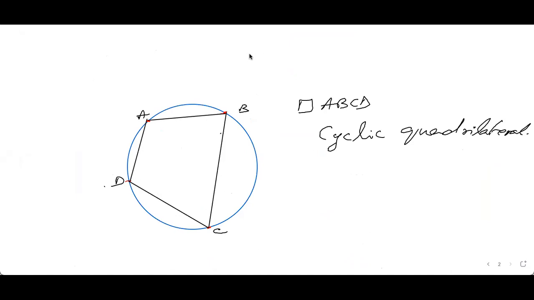We have studied exterior angles in case of triangles. Now, it's a little different, not much. If we extend the side DC, then this angle here is the exterior angle.